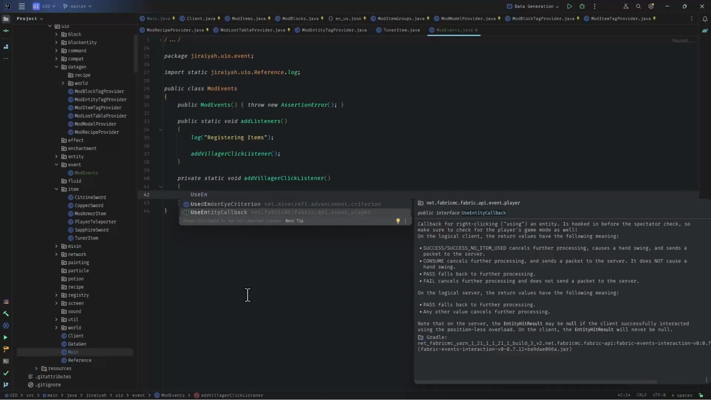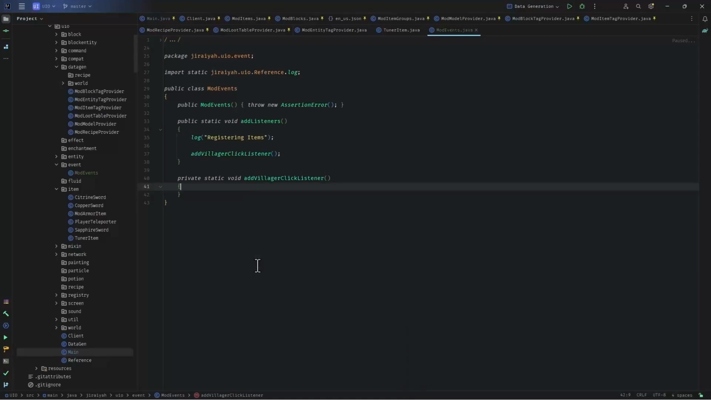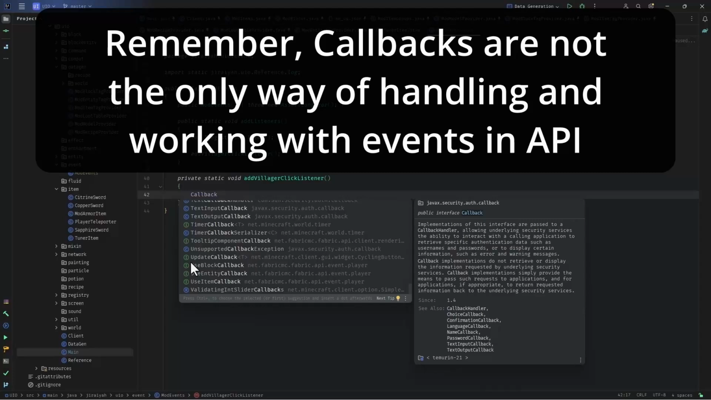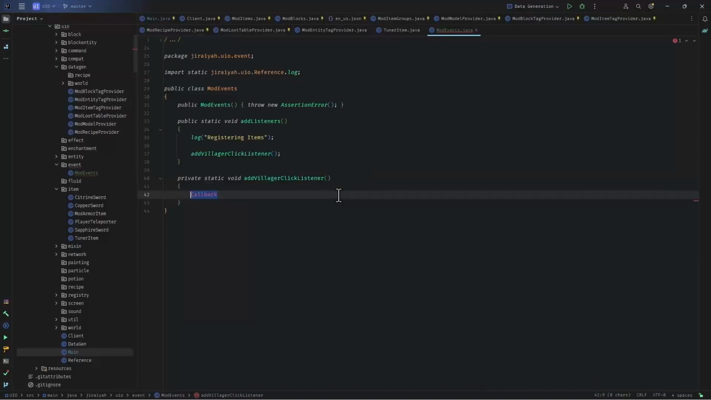And if you look at that, it is net.fabricmc.fabric.api.event.player. But if I use callback and I scroll down until I get to use, we see use block callback, use entity callback, use item callback, and a few more actually, timer callback and other stuff. So we can have different callbacks.